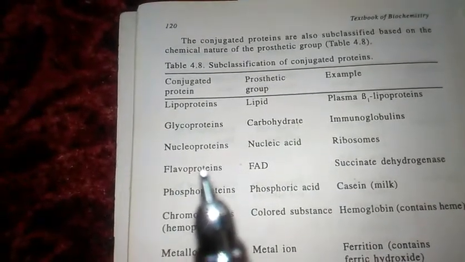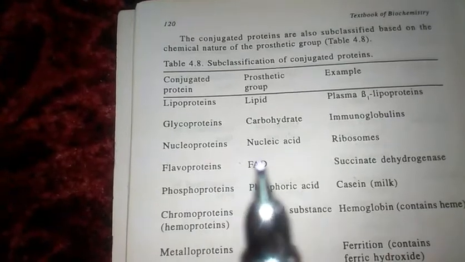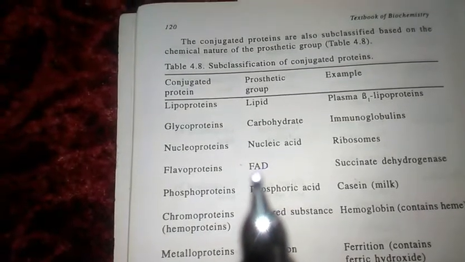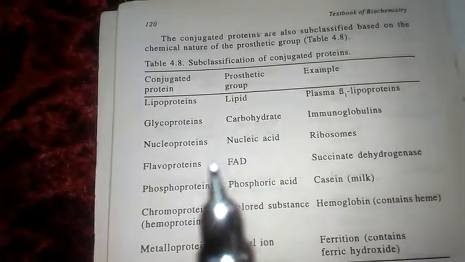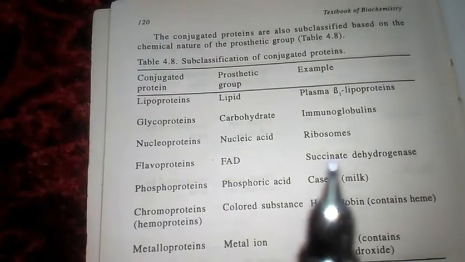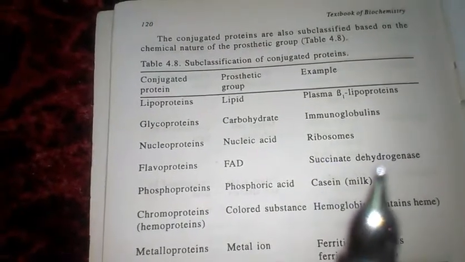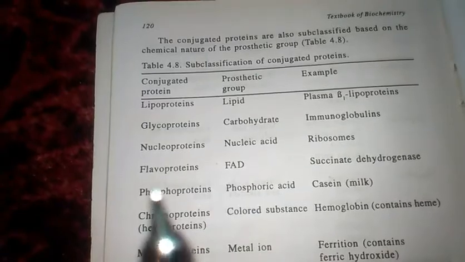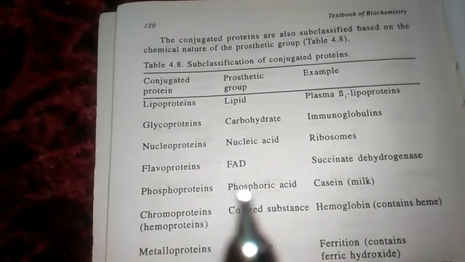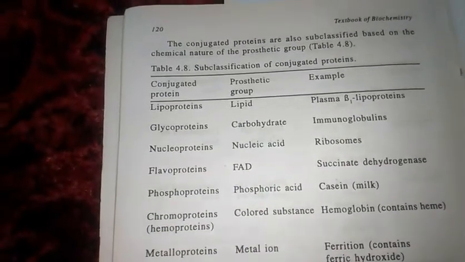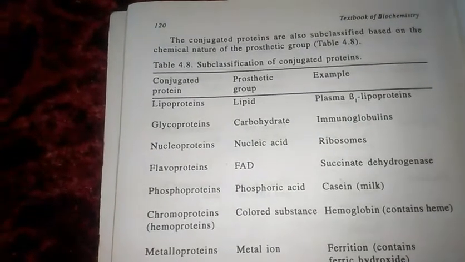Then there are flavoproteins. FAD, flavin adenine dinucleotide, is the prosthetic group. An example is the succinate dehydrogenase enzyme. Then there are phosphoproteins, containing phosphoric acid as the prosthetic group.